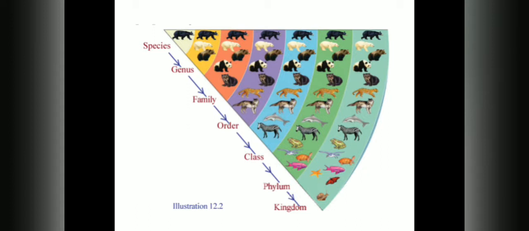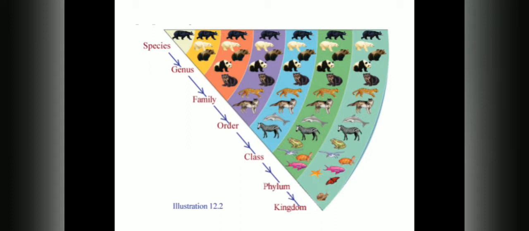Closely related orders together form a class, and animals belonging to closely related classes having similar features constitute a phylum, and all the phyla together constitute a kingdom.